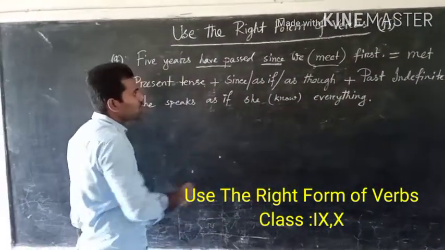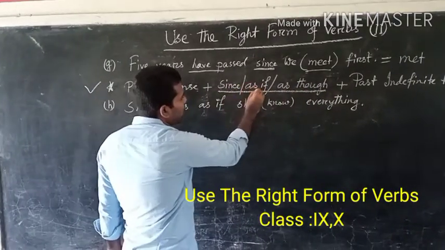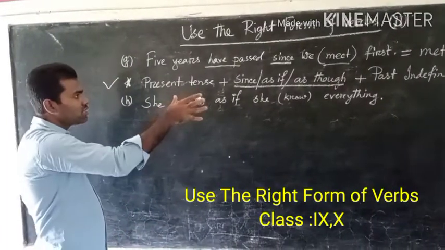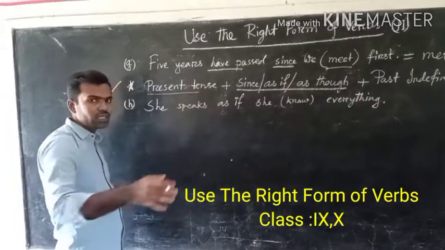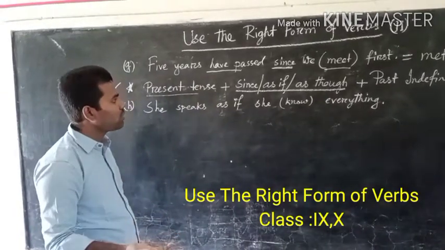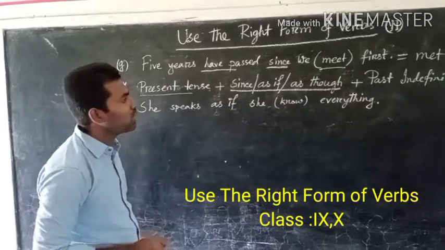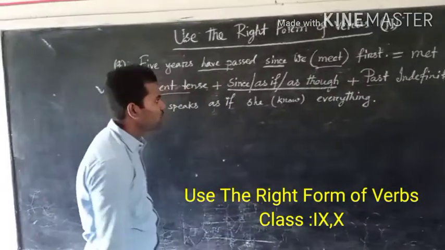If there is a word since, as if, as though, and before these words we find a present tense structure, present indefinite, present continuous, present perfect, any of the present tenses, we have to use the verb in past indefinite tense.